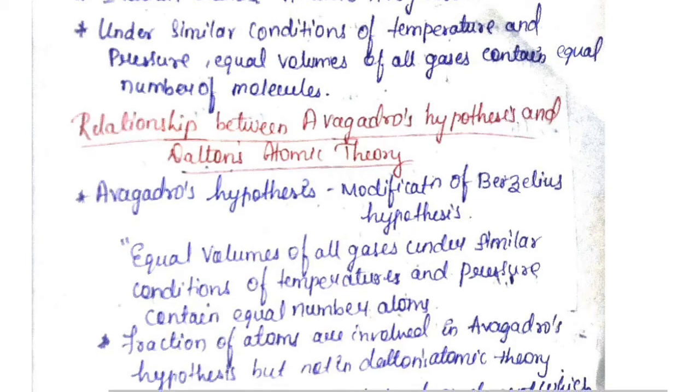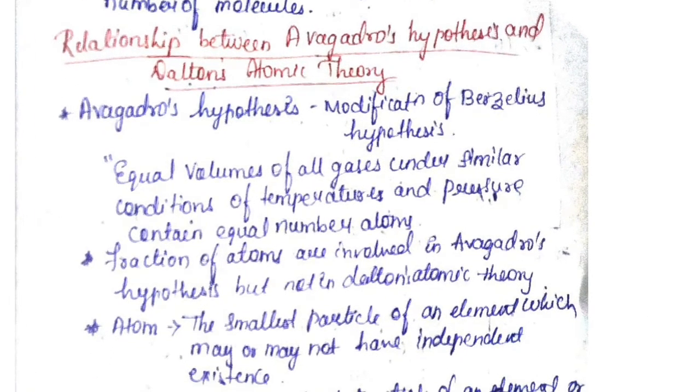Here the Berzelius hypothesis says equal volumes of all gases under similar conditions of temperature and pressure contain an equal number of atoms, but Avogadro said an equal number of molecules. He also said that when this hypothesis was applied to a chemical reaction involving gases, it was found that even a fraction of atoms was involved in the chemical reaction.